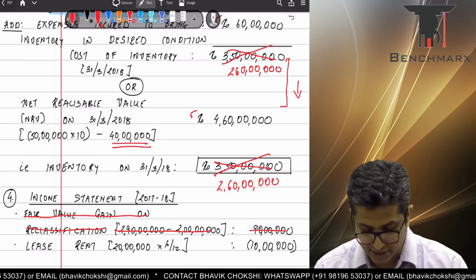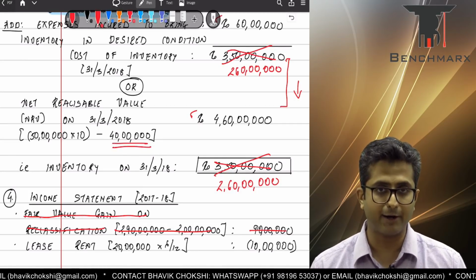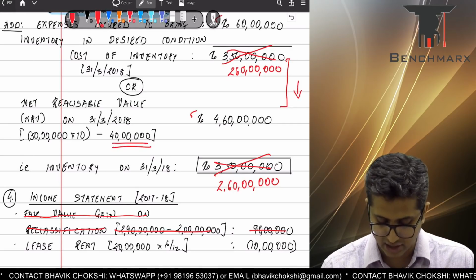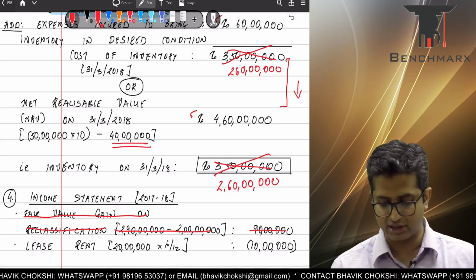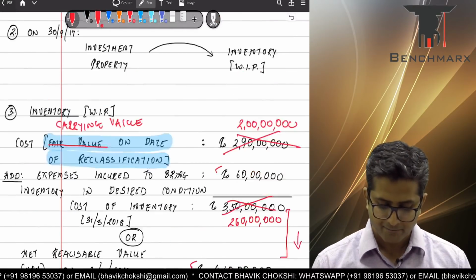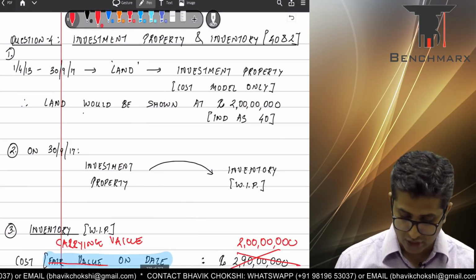Apart from that, in the first 6 months, the property was held as an investment property and we would have earned rent, and hence lease rent income of 10 lakhs would be recognized as a part of other income. Okay, are we clear with this? So that takes care of question number 4.